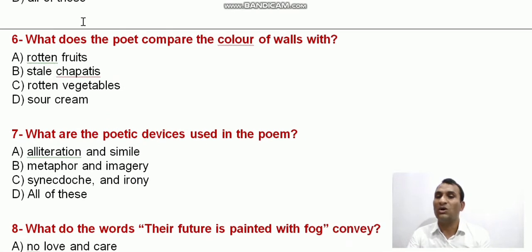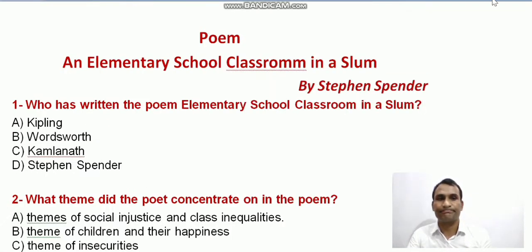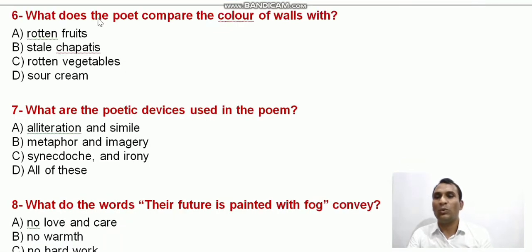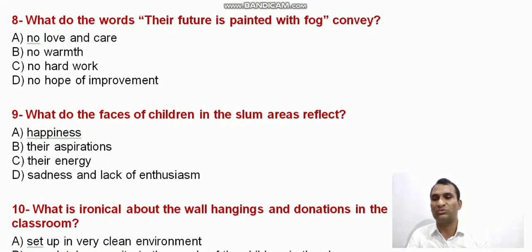Question number 6. What does the poet compare the color of the walls with? Rotten fruits, stale chapatis, rotten vegetables, or sour cream. The right option is D, sour cream. What are the poetic devices used in the poem? Alliteration and simile, metaphor and imagery, synecdoche and irony, or all of these. Option D is the right answer: all of these.